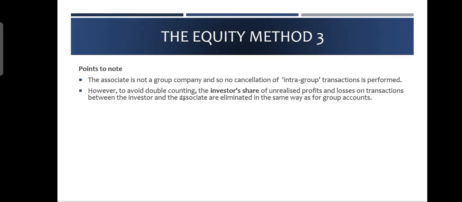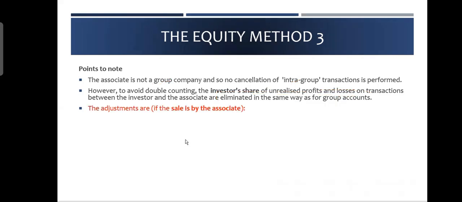However, to avoid double counting, the investor's share of unrealized profit is the only thing you need to adjust. Unrealized profits and losses on transactions between the investor and the associate are eliminated in the same way as for the group accounts. So you are not doing the sales and cost of sales stuff. What you are doing is only eliminating the unrealized intra-group profits. Otherwise, it would be double counting. What does that mean and how do we do it?